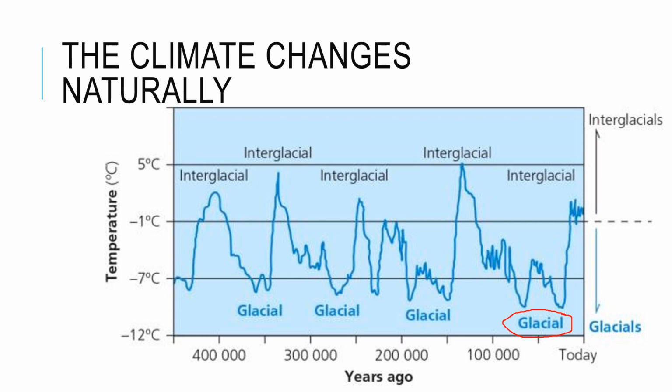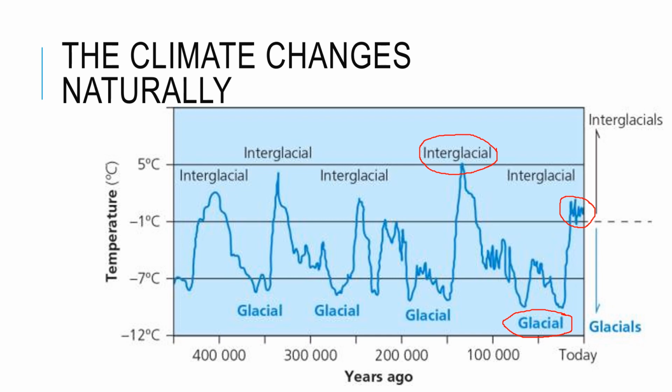We've got lots of ice on the land, and these warmer periods are interglacial, and interglacial periods are actually characterized by there being no ice on the land at all. So you can see here we're not actually in an interglacial period, because we do have ice in Antarctica, and we have ice sheets on some of the land, so we're not actually at our warmest stage yet, and that's important to realise and to know.